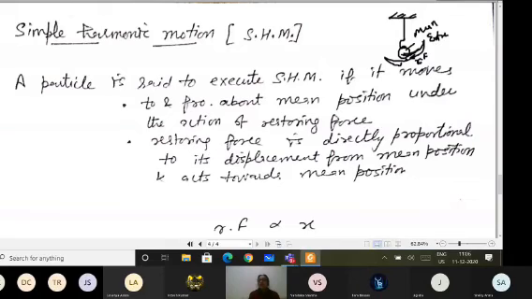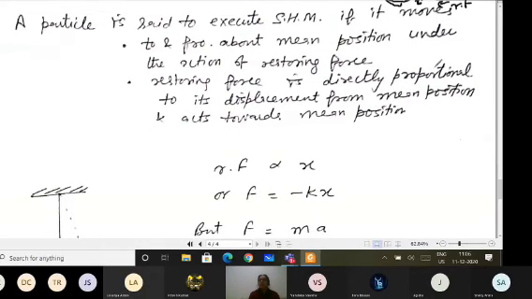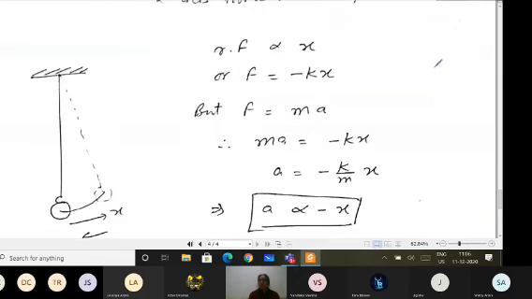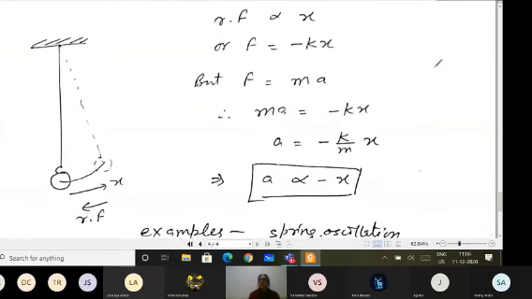Second thing, when I am moving on the right hand side, then the restoring force is coming in the opposite direction, bringing it back to the mean position. So the restoring force is directly proportional to the displacement but with a negative sign, because the direction is opposite.